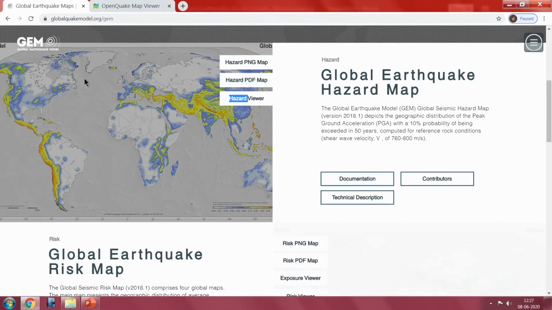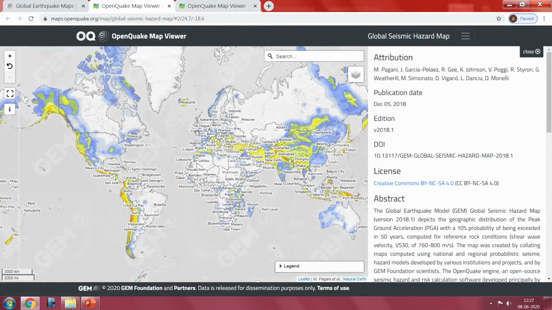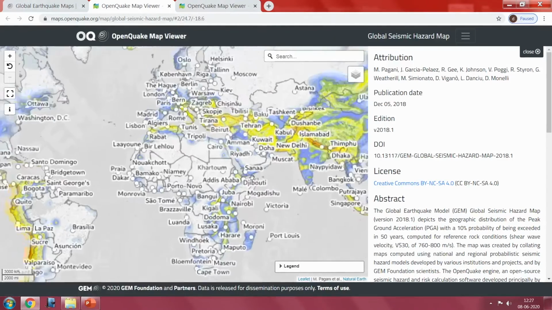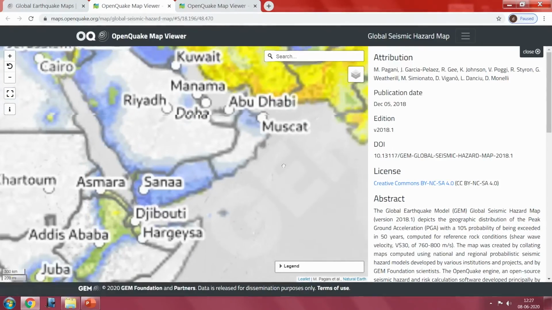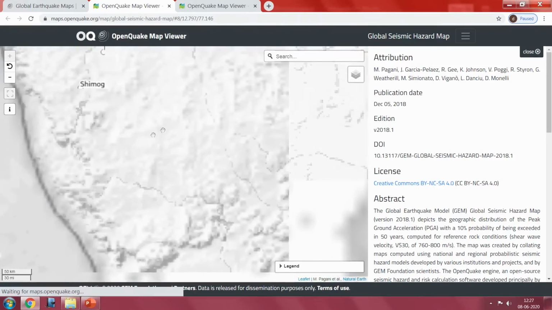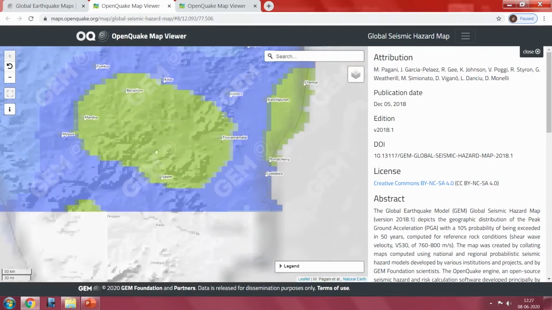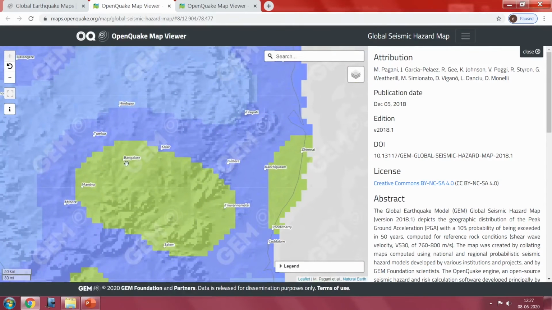If you want to see this map, go to the hazard viewer, so we understand how this map was prepared. You can see now, I can get a map of different places that I want. Shimoga, Mandya, Bangalore. So what is the hazard value for Bangalore?